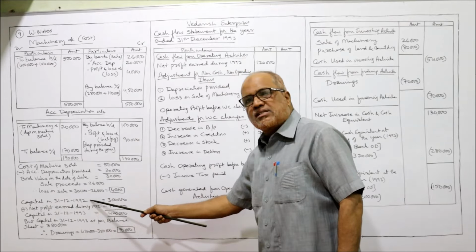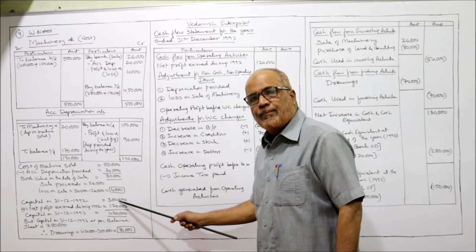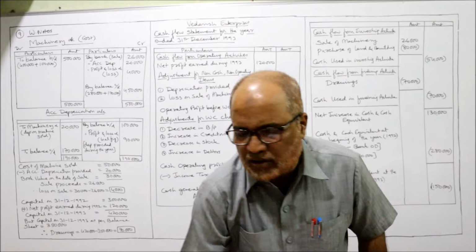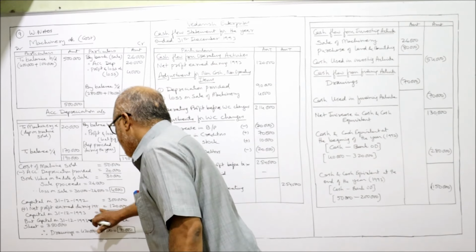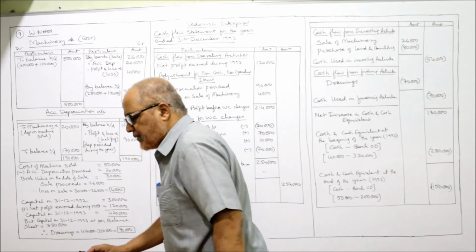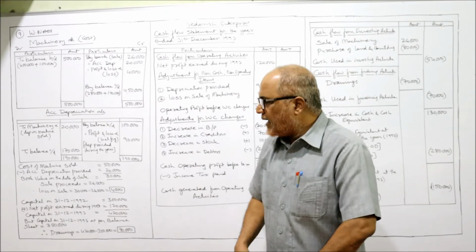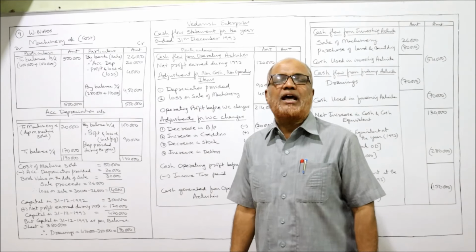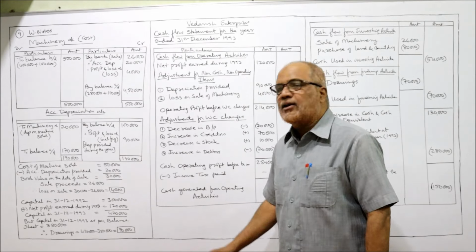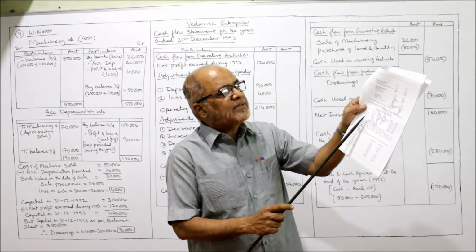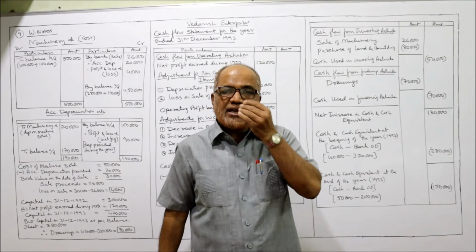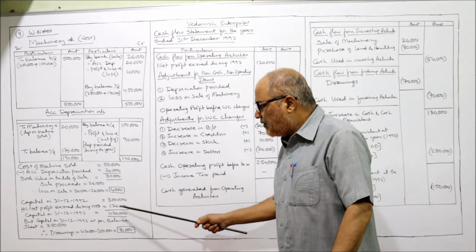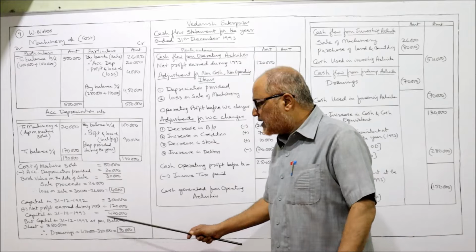So capital on 31st December 92, last year, 3 lakh. Profit earned during 1993, not 1992, is 1,20,000. So add up, 4,20,000. So capital at the end of the year, 31st December 1993, should be 4,20,000. But in the balance sheet, the capital is given as 3,50,000. Actually, after adding net profit, the capital should be 4,20,000, but the balance sheet is showing 3,50,000.